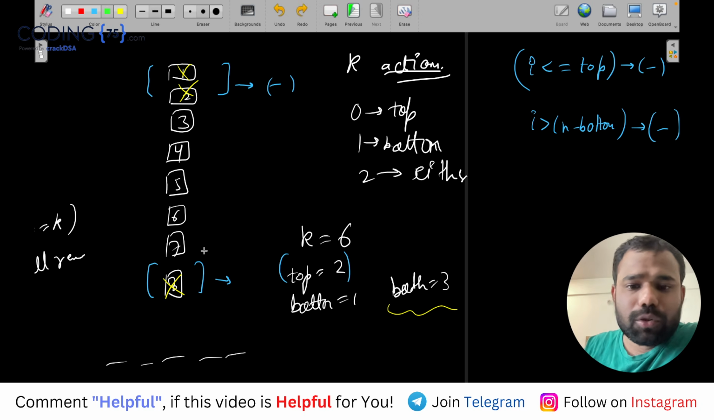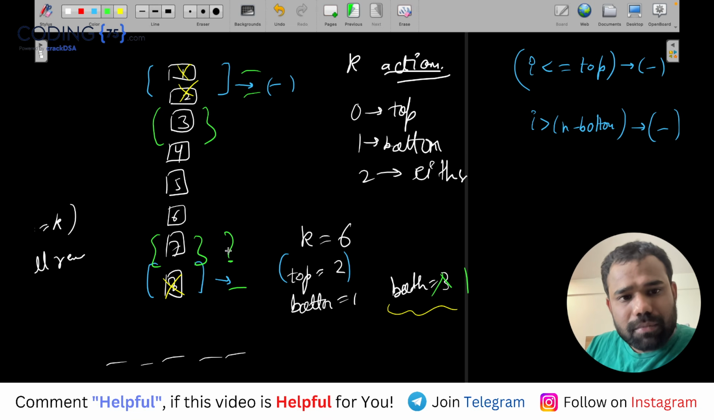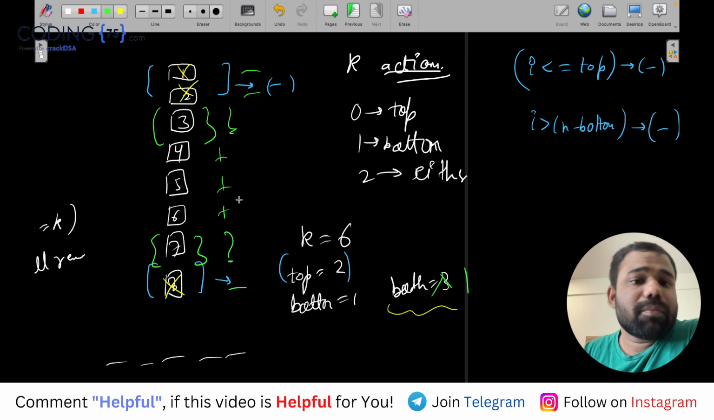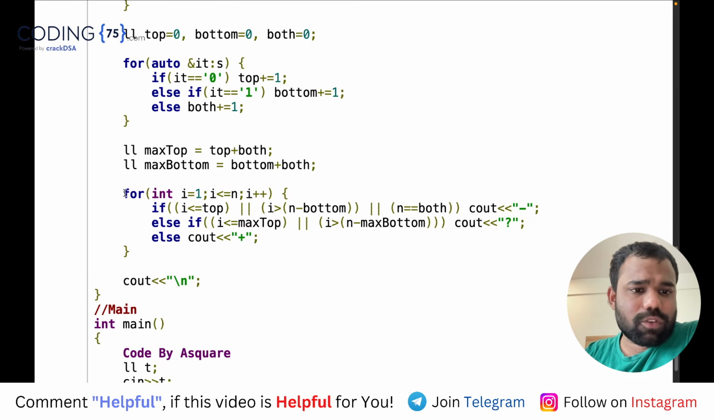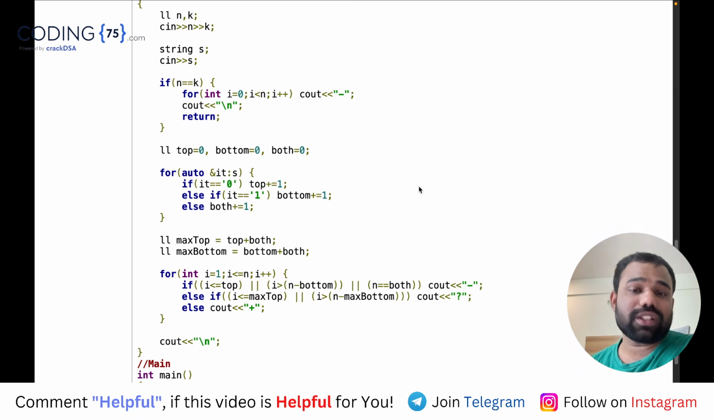But if both was just 1, then 1 from the bottom and 1 from the top, so this was minus, minus, and this should be question mark, and the remaining ones you can never delete, so it will be plus. Okay, so this is how I was solving this problem. This was a straightforward question. If you have solved this in a better way, please feel free to share your solution in the chat box.